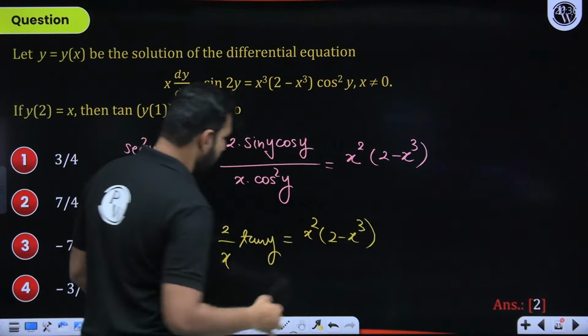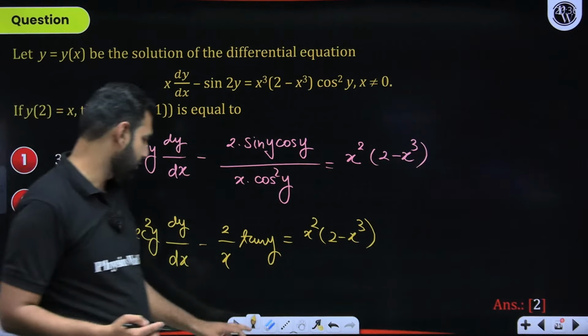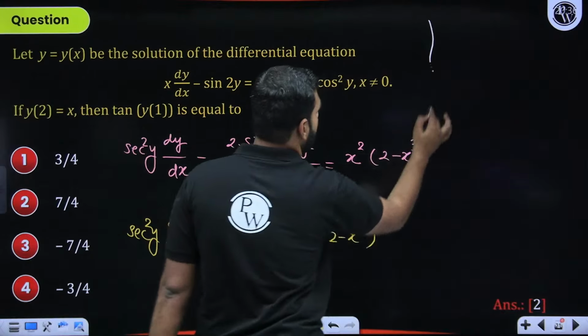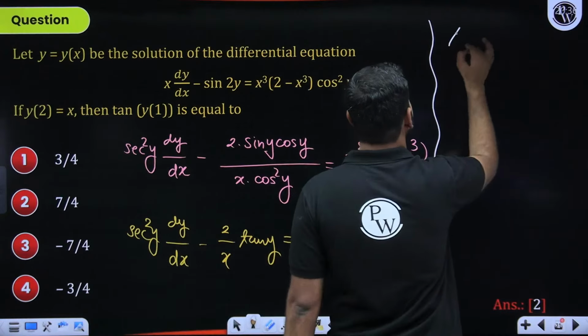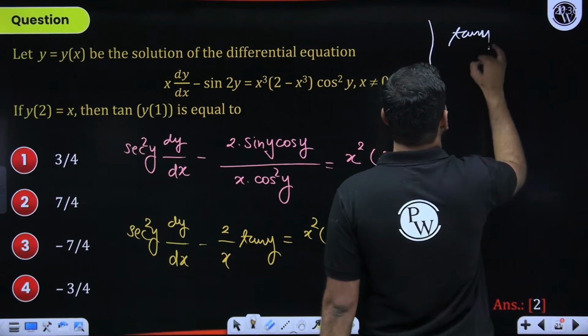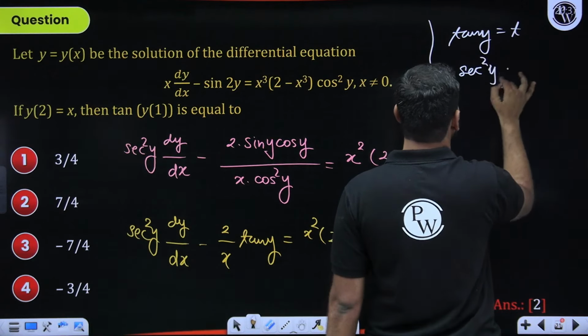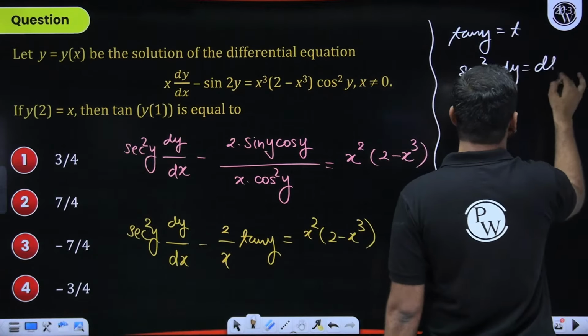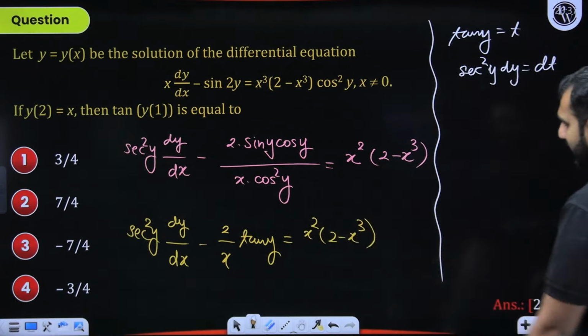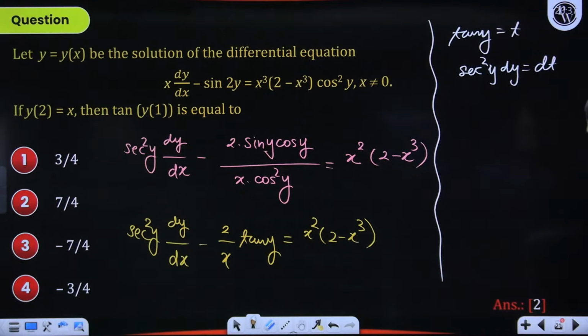Now, this looks like Bernoulli's differential equation, where if I now substitute tan y by t, let's say for a while, we know sec square y dy can be written as dt. So with that, sec square y dy by dx can be written as dt by dx.